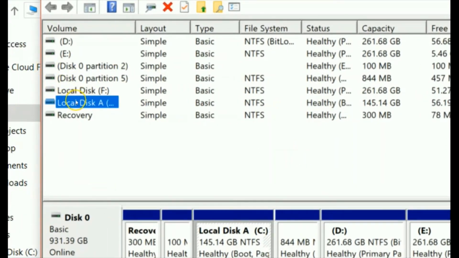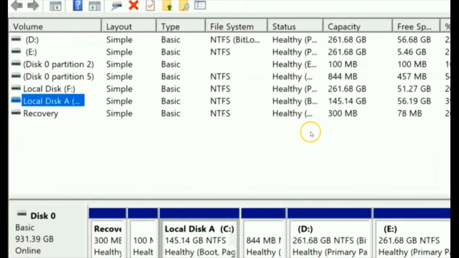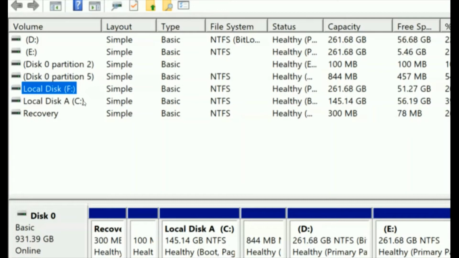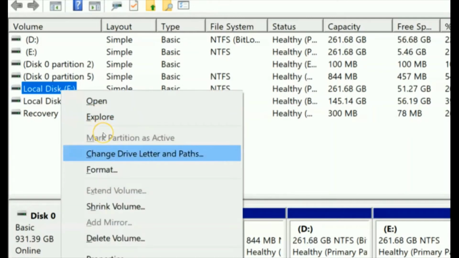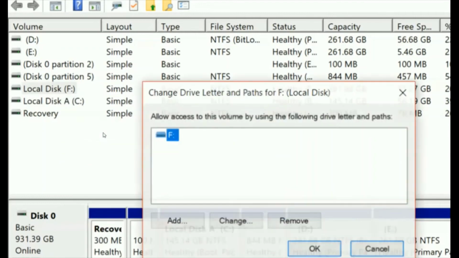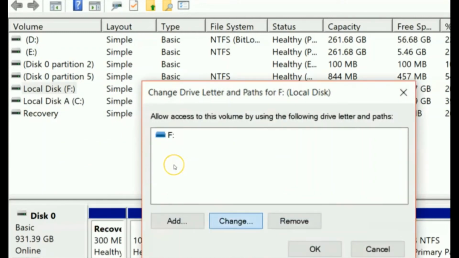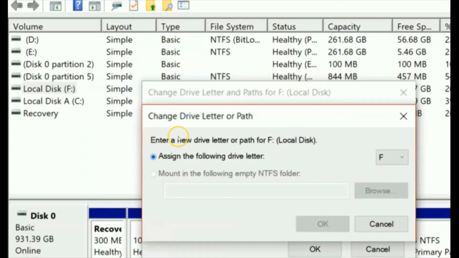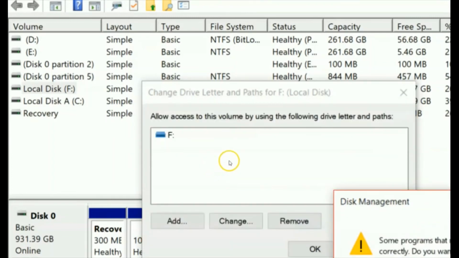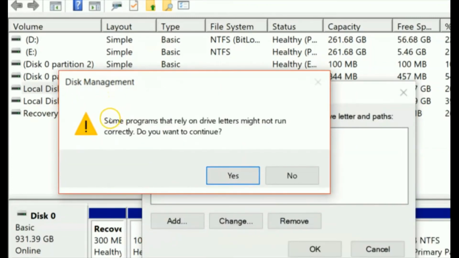Now see here, I have a local disk F in it, right? Now I am going to try to rename this as local disk A. So click on local disk F and right click on it. Click on change drive letter and paths. Now go to change and you can see the option to assign the following drive letter. Now I am assigning it as A and clicking OK. Again it will ask for permission, and see this properly. Some programs that rely on drive letters might not run correctly. Do you want to continue? I will convey this information later.